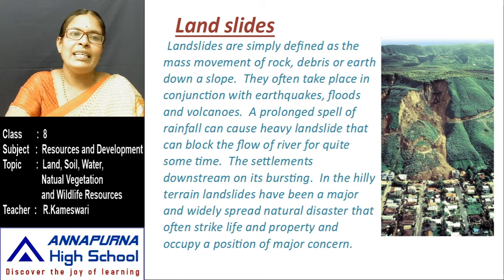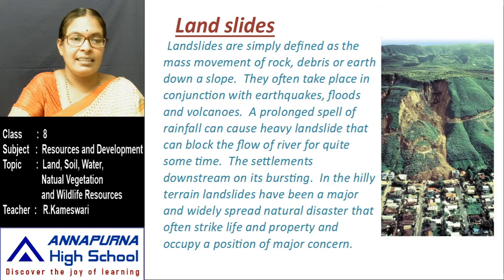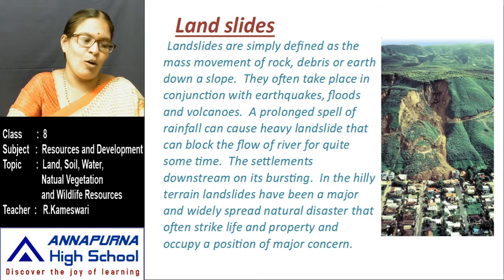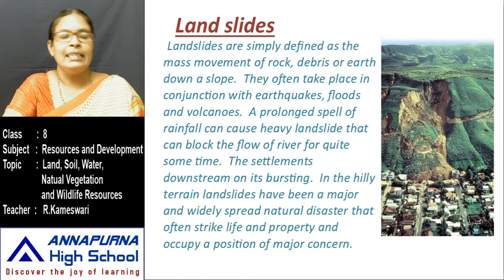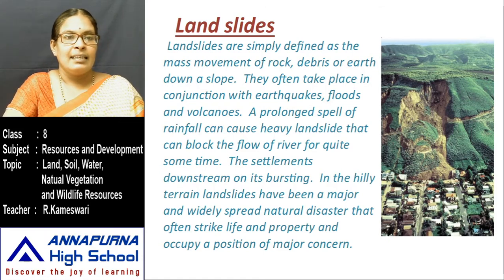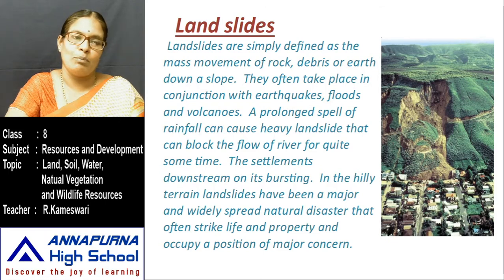Landslides. What is meant by landslides? A landslide is a disaster that involves the breakup and downhill flow of rock, mud, water and anything caught in the path. Another name for a landslide is earthfall. Landslides are simply defined as the mass movement of rock, debris or earth down a slope.